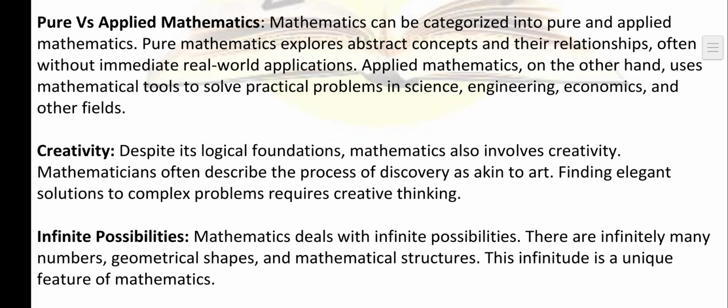Now, pure versus applied mathematics. So what is pure mathematics and what is applied mathematics? Mathematics can be categorized into pure and applied mathematics. Pure mathematics explores abstract concepts and relationships, often without immediate real world application. So pure mathematics means which does not involve the real world experience, and it is more or less about the abstract concepts. However, applied mathematics, on the other hand, uses mathematical tools to solve practical problems in science, engineering, economics, and other related fields.